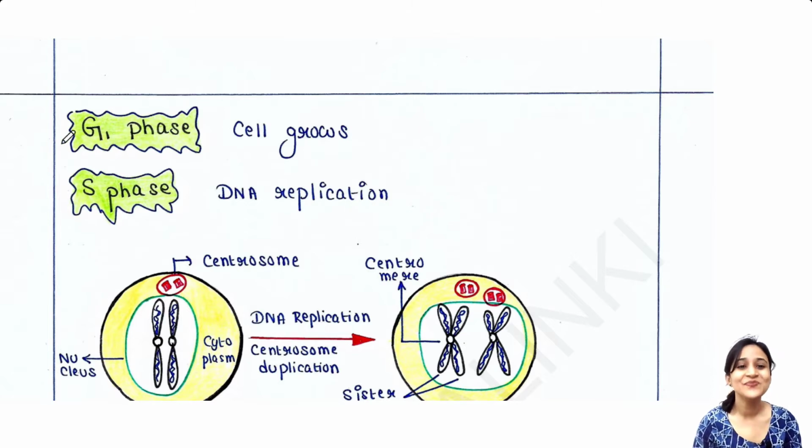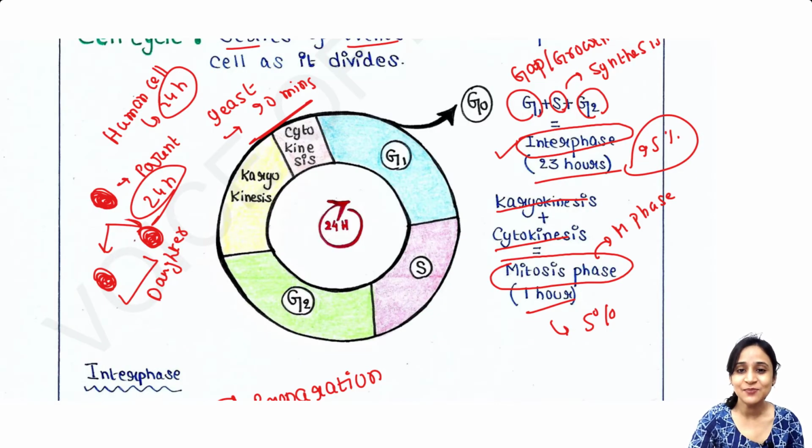So we have seen that interphase contains three phases. The first one is the G1 phase. That is the gap phase or growth phase. Now, in this picture, you can see that G1 phase is between S phase and M phase. This is M phase. So G1 phase is between M phase and S phase.